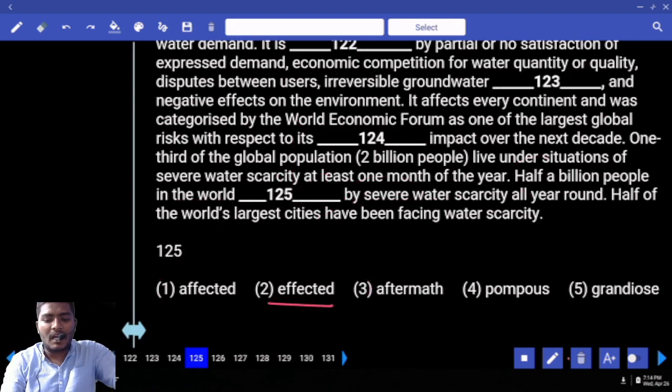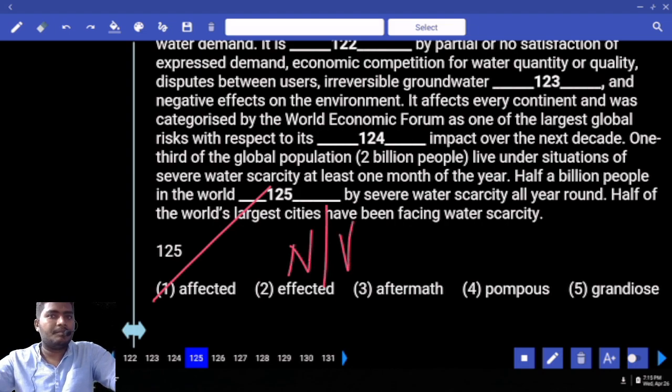And one more thing, affected can be used as the noun, affect can be used as the verb. Now tell me your answer. First one, let me tell you one more thing which you don't know. Some of you might know. Effect can be used both as a noun and also a verb. Please do some research on this.